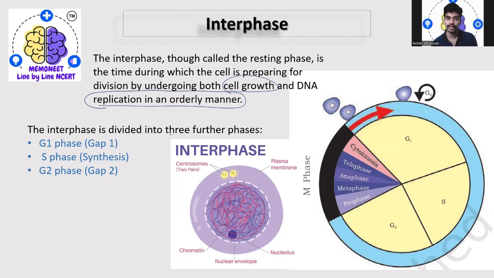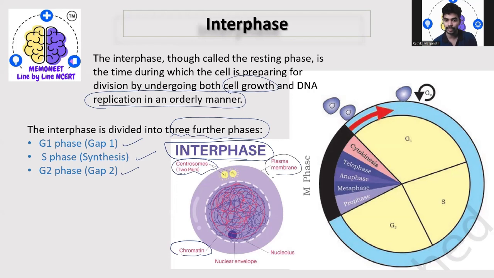You will see three further phases in interphase: G1 phase, synthesis phase, which is the S phase, and G2 phase, that is gap 2. You can see the interphase figure here: the chromatin is a thread-like structure, and the centromeres are two paired.